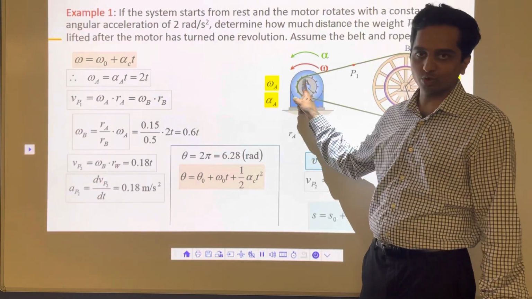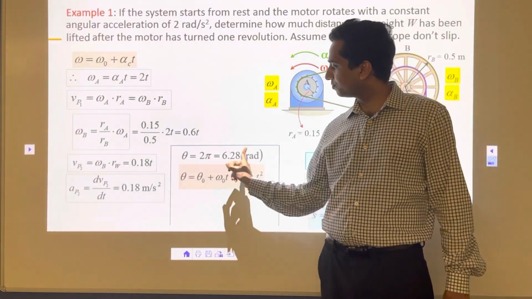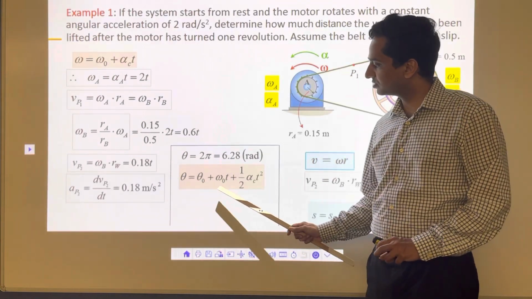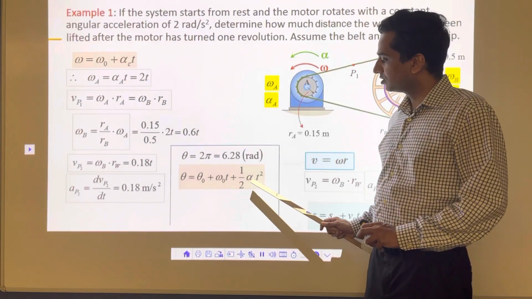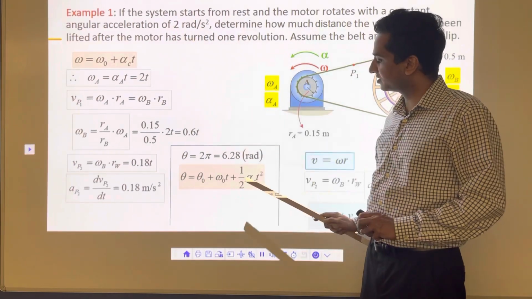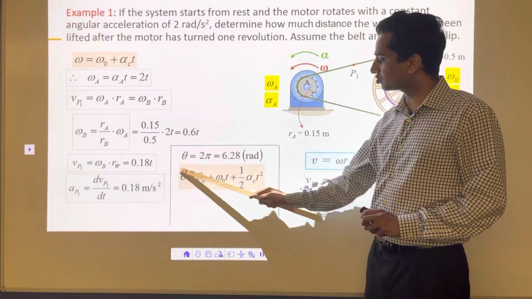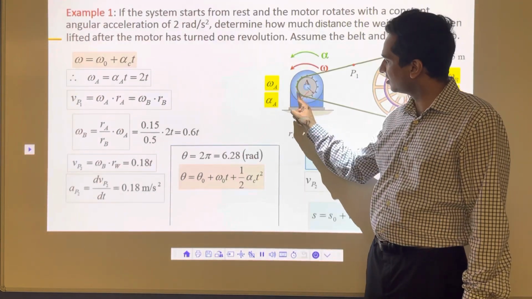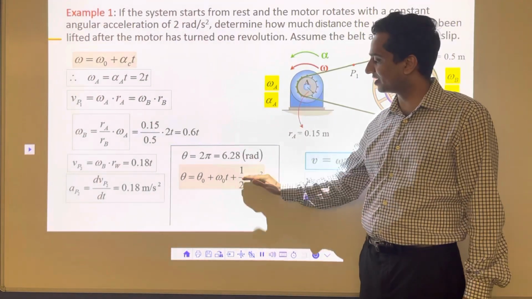It's going to cover 6.28 angular distance. So I'm going to put that 6.28 here, 0, 0, 1 by 2. Angular acceleration is 2 radian per second square, I'm going to keep 2 here. And once I solve it for time, I can simply calculate the time required for one revolution for this wheel by using this formula.